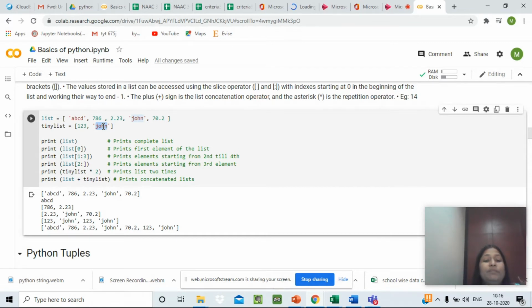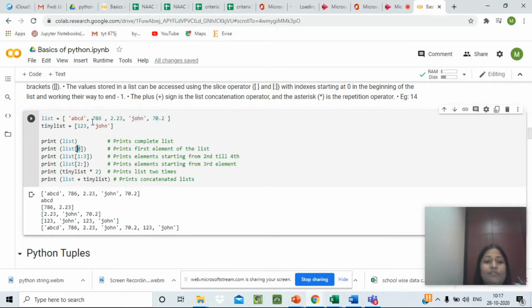Let's see how we can perform different operations on the third data type, list. So print list will give you the complete list which is defined by the variable name list. The second is print list 0.